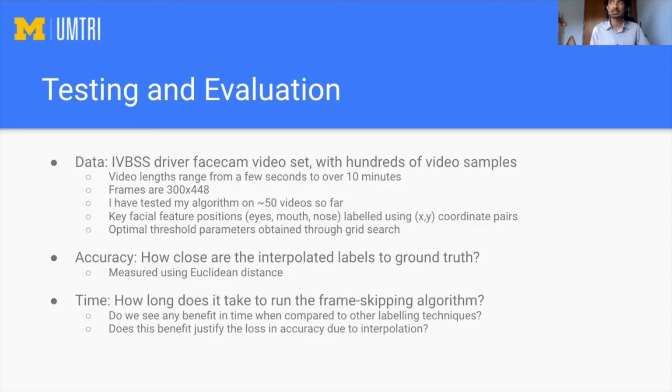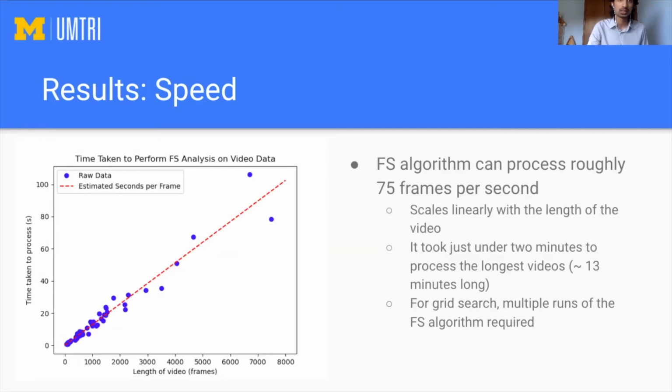So the idea here is that we're expecting to save time using the frame skipping algorithm, but at the cost of some accuracy, since the interpolated labels are likely to be less accurate than if we were labeling everything by hand. But the goal here is to see whether the benefit we see in time justifies the loss in accuracy that we see, and whether in the long run, this algorithm is worth using over manual labeling.